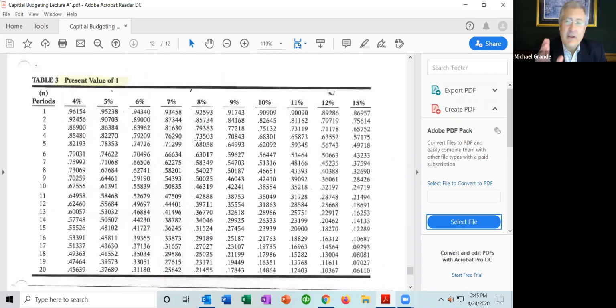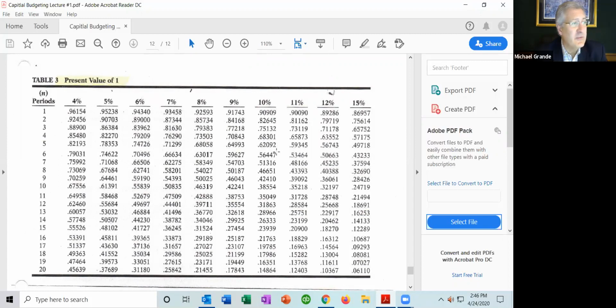Here we have, because that payment of $1,610 is a single payment, that's a present value of a single payment, PV of 1. And we want to know what that $1,610 is worth today. So we look at the interest rate, 10%, and we know it's invested for 5 years. 10%, 5 periods.